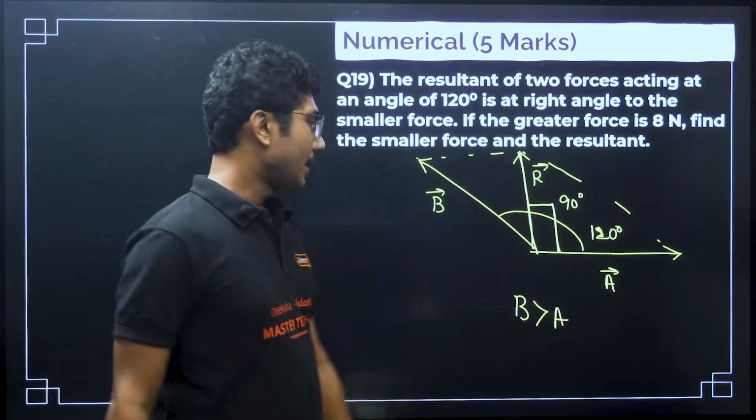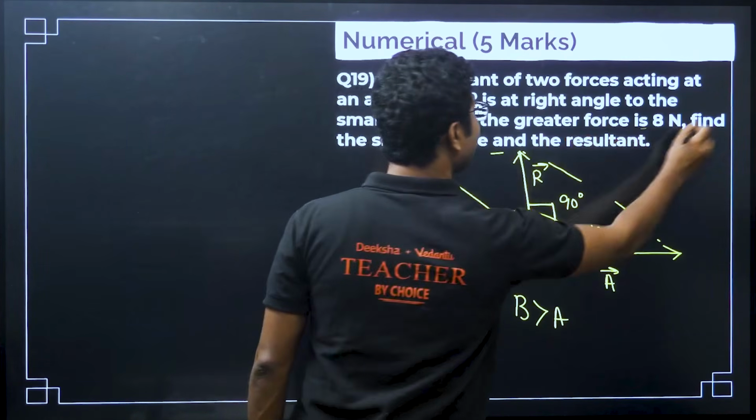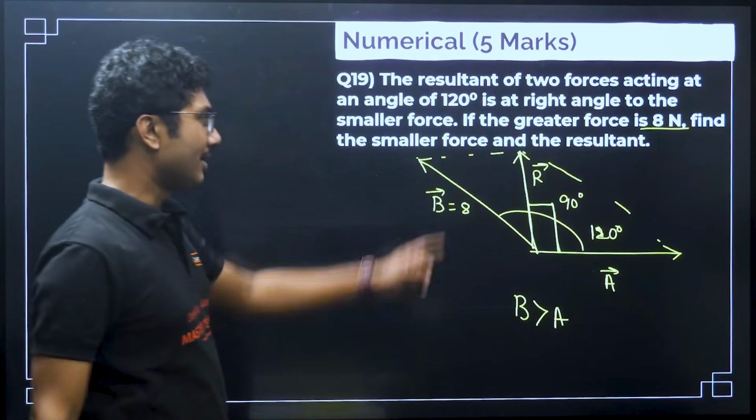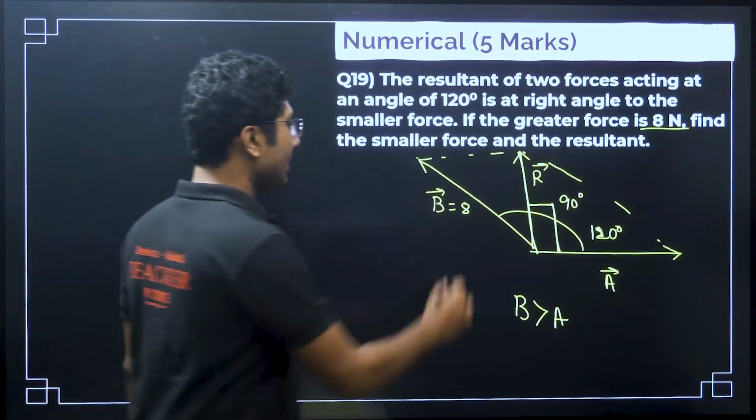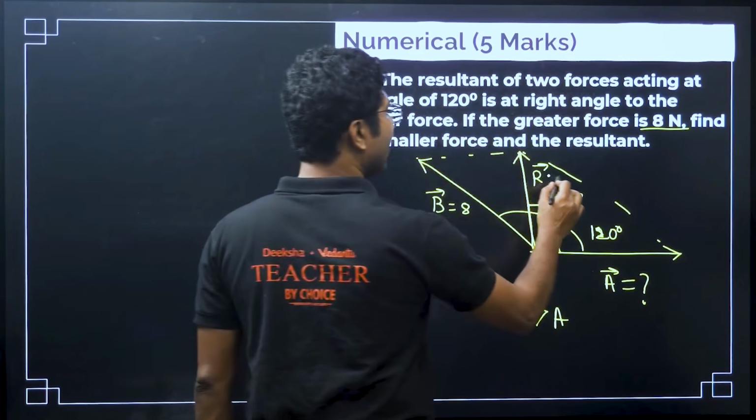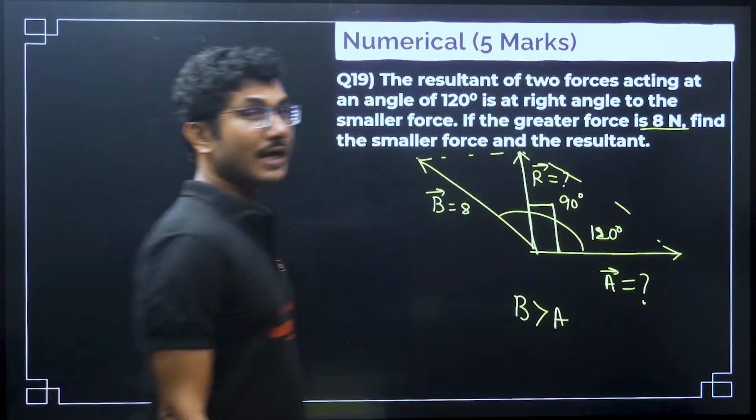This is how we find the resultant, right, and this makes a 90 degree angle with the smaller force A, and the greater force is 8 Newton. So, the magnitude of this is 8 Newton. What is the magnitude of vector A and what is the magnitude of the resultant? That is what we are trying to find.